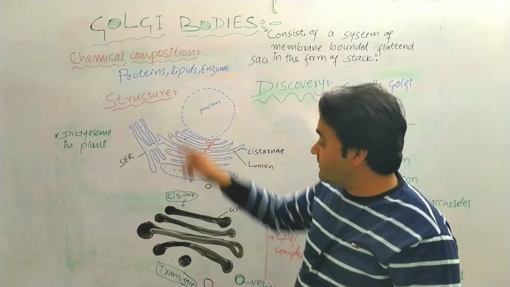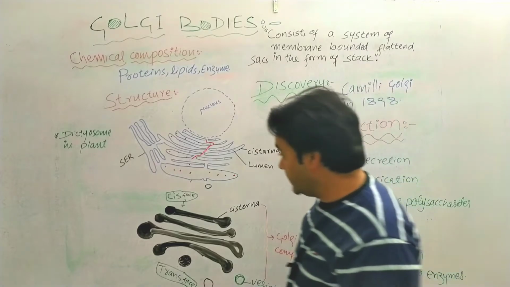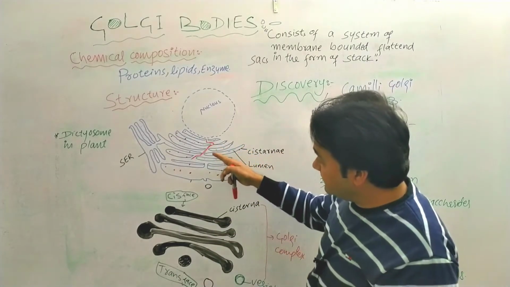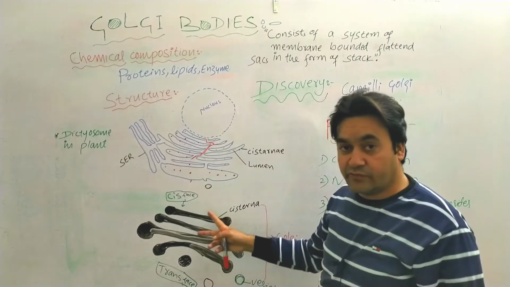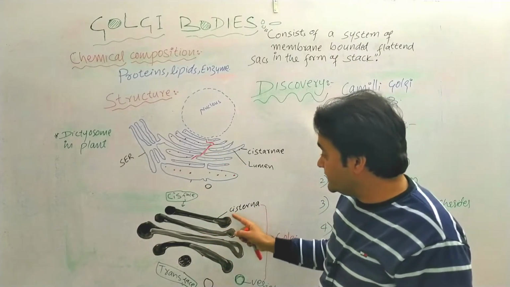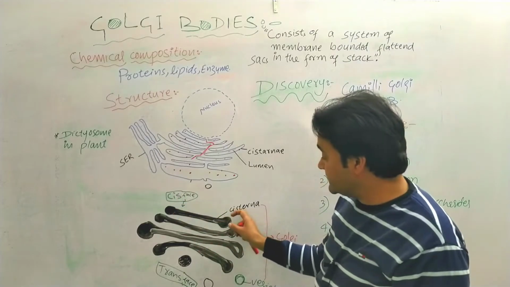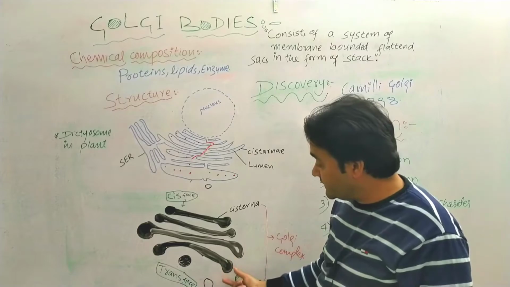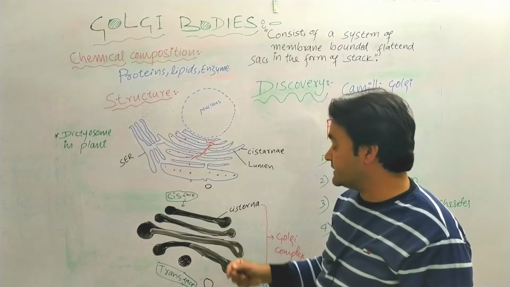The structure is somewhat simple and very close to the endoplasmic reticulum. It is next to the endoplasmic reticulum in the cytoplasm. These are just a stack which has cisterna, and vesicles arise from the trans face of the cisterna.